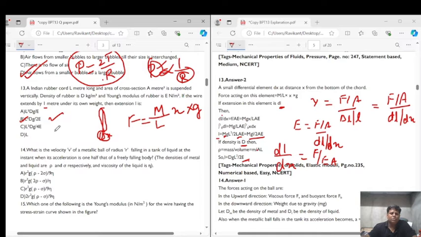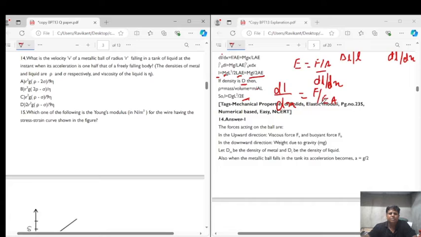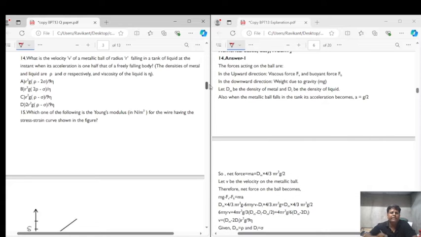Now let's come to question number 14. Question number 14 says: what is the velocity v of a metallic ball of radius r falling in a tank of liquid at the instant when the acceleration is one half that of the free falling body? The densities of the metal and the liquid are rho and sigma respectively. The viscosity of the liquid is eta, right?